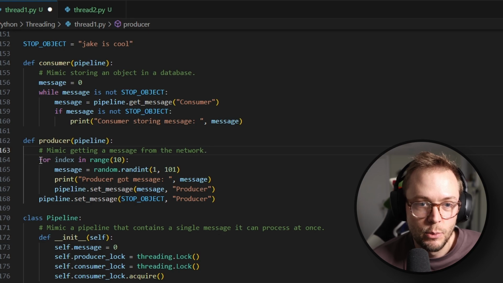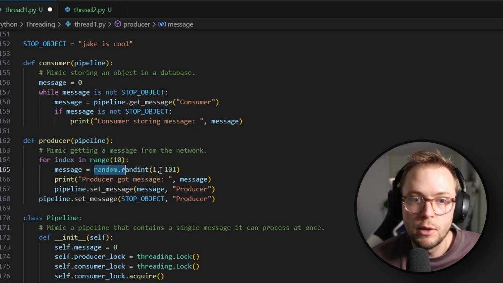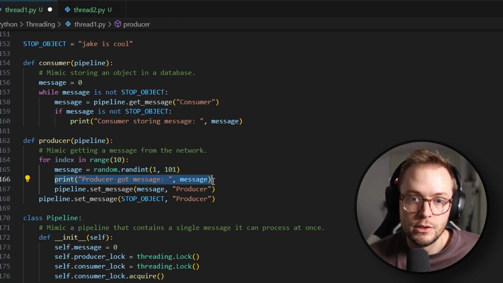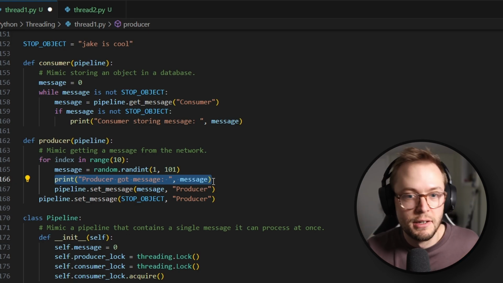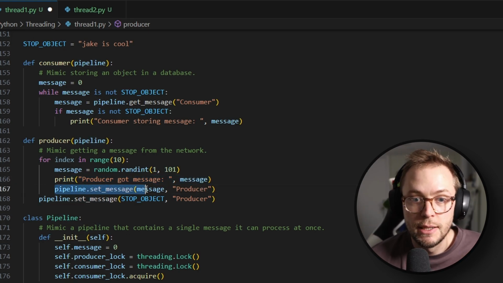So in this case, for index in range of 10, we are going to create a random integer, and then we are going to print that the producer has got the message from the network, and we are going to set the message within our pipeline.